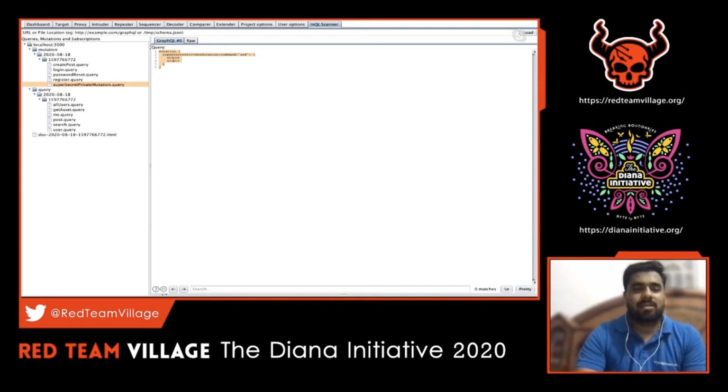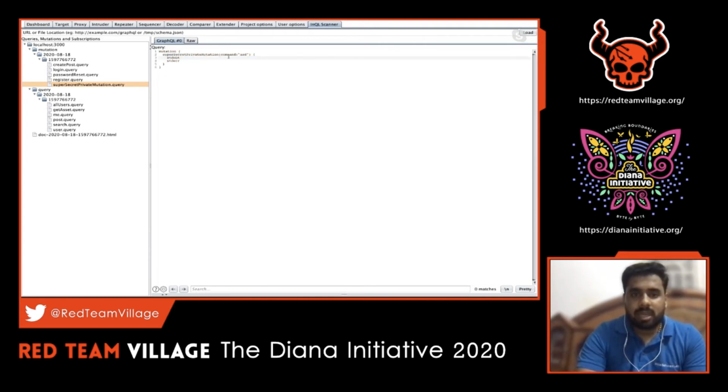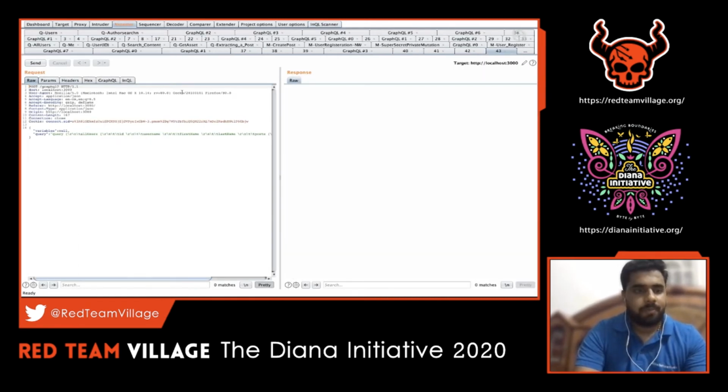The end user can anyway access the APIs. So what if there are certain APIs which are admin specific APIs? In REST APIs, we know that there will be some private or public APIs which are client facing and some which are internal APIs, so they will be segregating and keeping them separate. But with respect to GraphQL, sometimes there are a lot of misconfigurations wherein they tend to expose this information. So let's see, in this case, it's called super secret mutation. This requires stdout and stderr fields, and this requires a command. Since it's an admin kind of function, there might be a command injection we can think of. Let's see what we can do with this particular request.